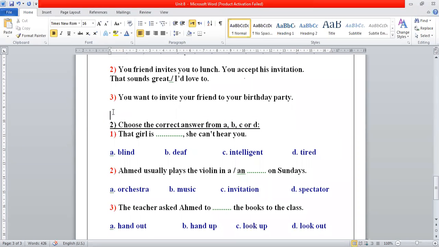Question number 3, you want to invite your friend to your birthday party. If you want to invite your friend to come to your birthday party, what can you say? You can say, I'd like to invite you to my birthday party. I'd like to invite you to my birthday party.